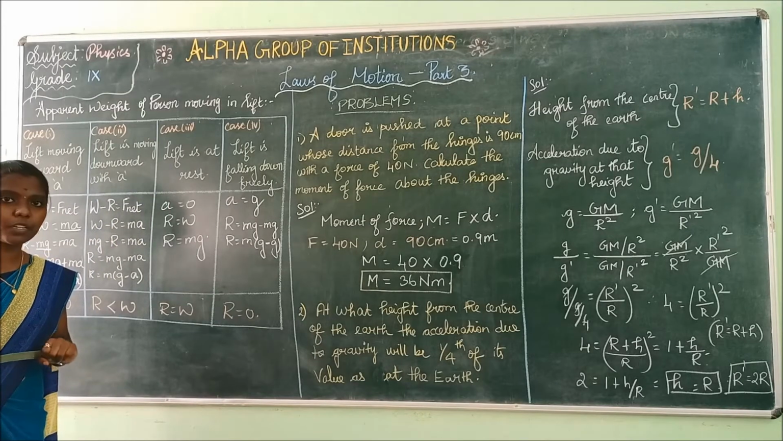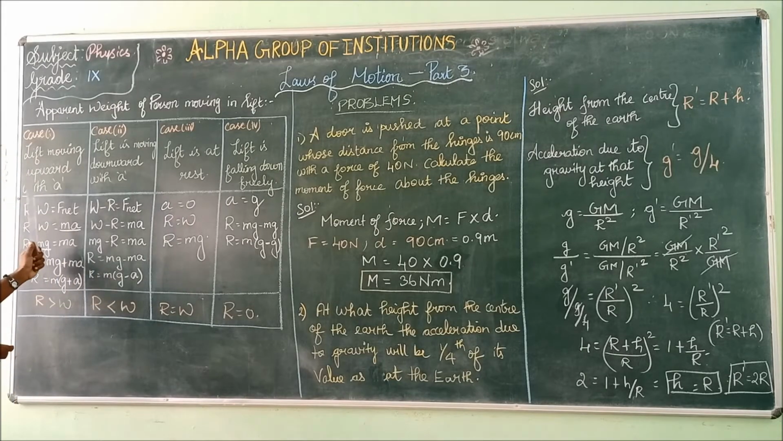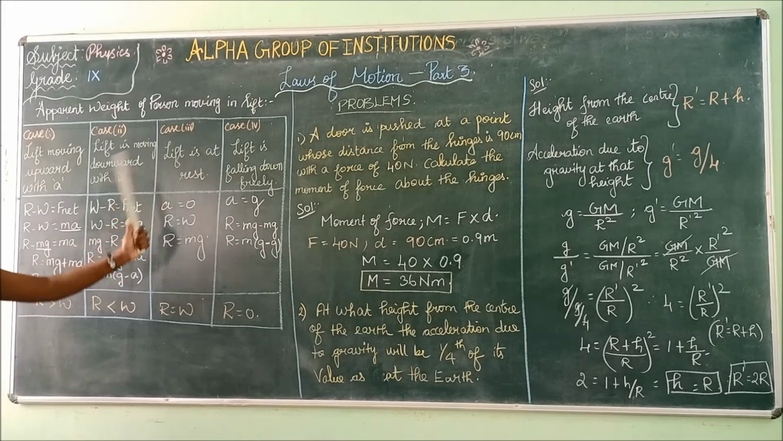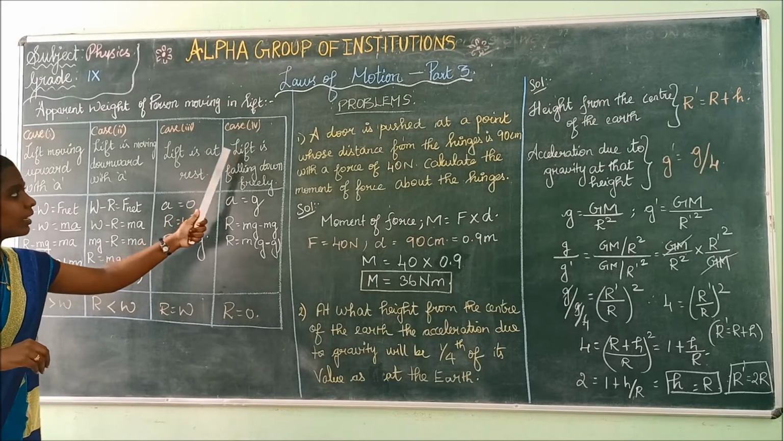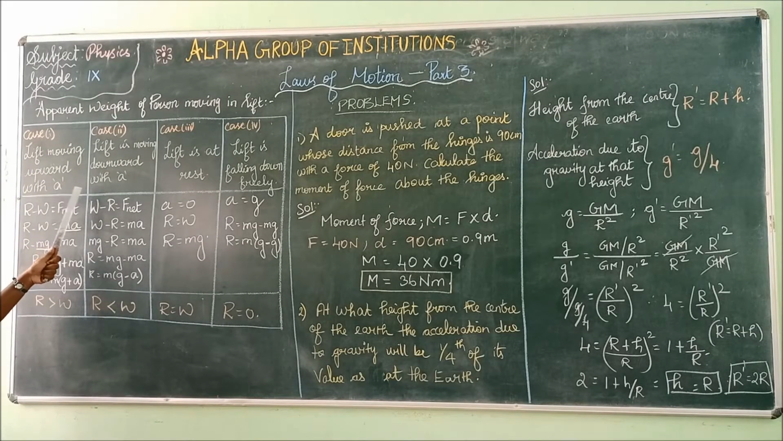The apparent weight of a person moving in a lift has these cases. First case, the lift moving upward with A, where A is nothing but acceleration. The second case is the lift moving downward with acceleration. Then the lift is at rest. The next case is that the lift is falling down freely. We shall see the first case now: lift moving upward with acceleration.